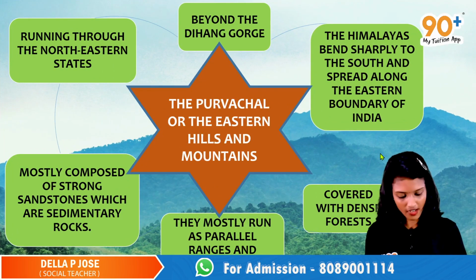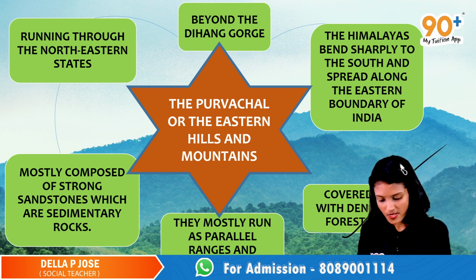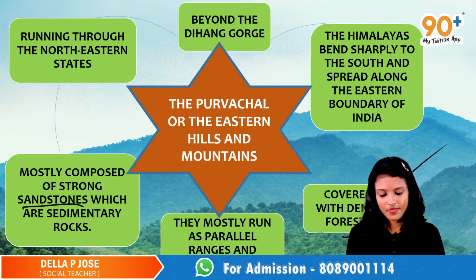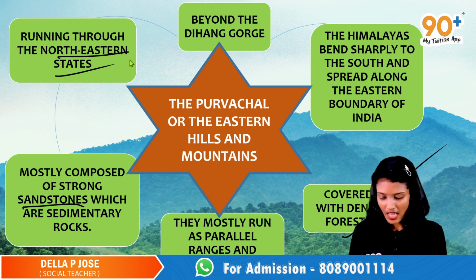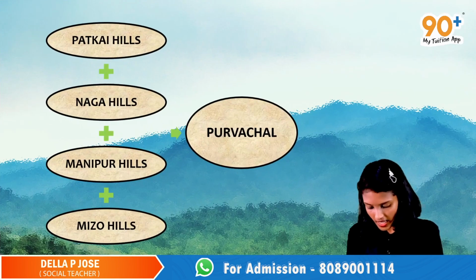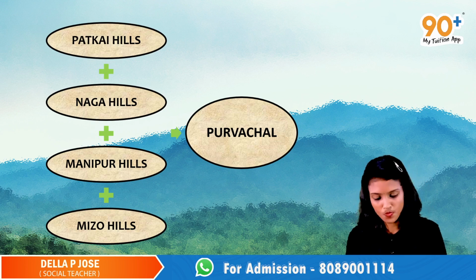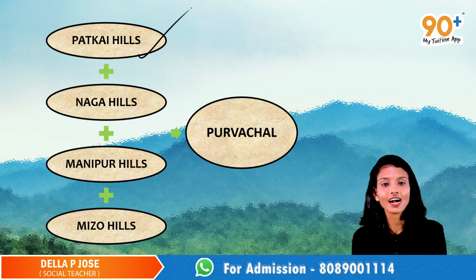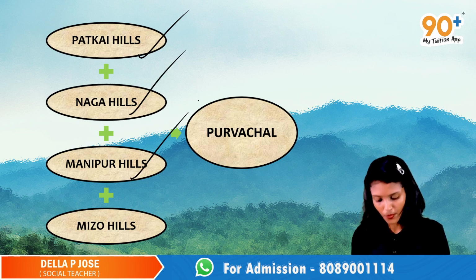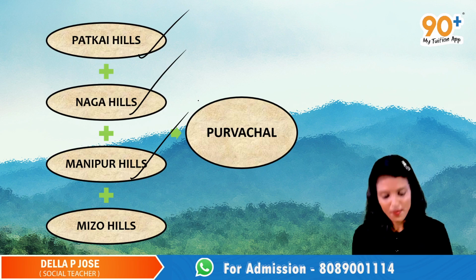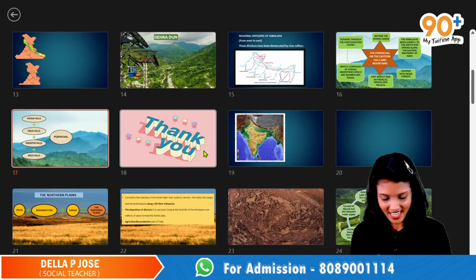These ranges are covered with dense forest and they are mostly composed of strong sandstones, and they run through the northeastern states. These are the major hills that are part of our Purvanchal ranges: Patkai Hills, Naga Hills, in Nagaland, Manipur Hills, located in Manipur, and Mizo Hills in Mizoram. All these hills are part of our Purvanchal ranges.